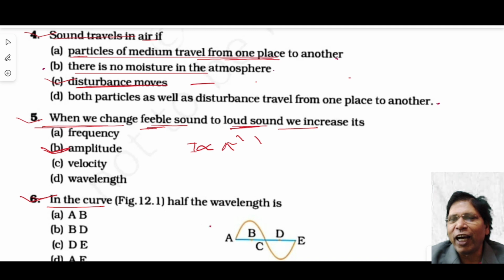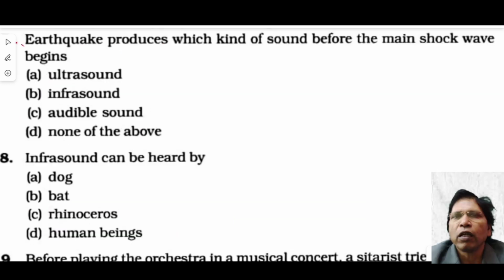Now question number six. Look at the curve in figure 12.2. Half wavelength is? A to E is the full wavelength. Therefore, A to C, equal to C to E, is the half wavelength. B is the midpoint of AC, D is the midpoint of CE, therefore BD is also a half wavelength. Now what are the options? AB is not correct, BD, yes, BD is the correct option.